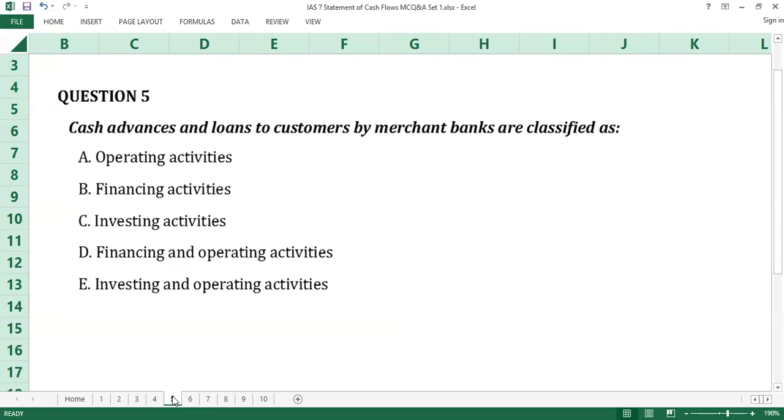Question number 5. Cash advances and loans to customers by merchant banks are classified as dash. A, operating activities. B, financing activities. C, investing activities. D, financing and operating activities. E, investing and operating activities. The time counts.